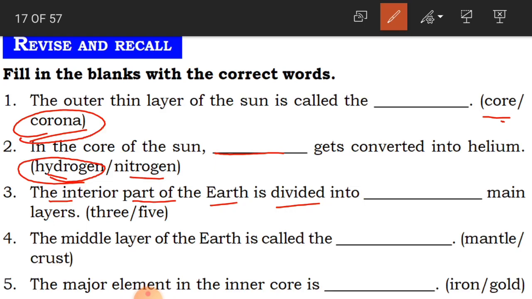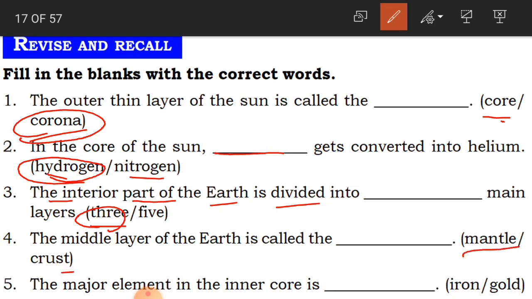And the third one is, the interior part of the earth is divided into dash main layers. See here, they are asking about main layers. So the interior part, the inside part of earth, is divided into 3 main layers. 3, not 5.